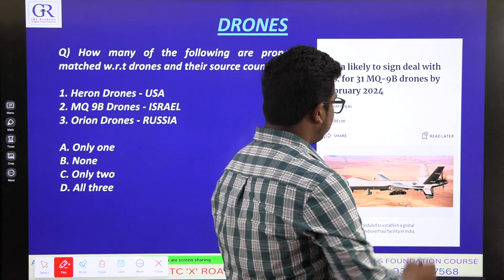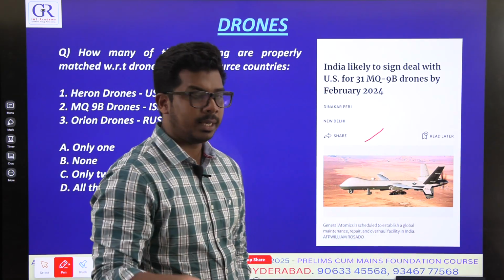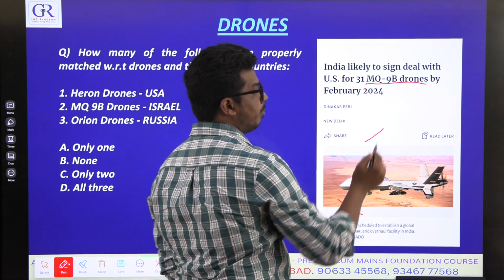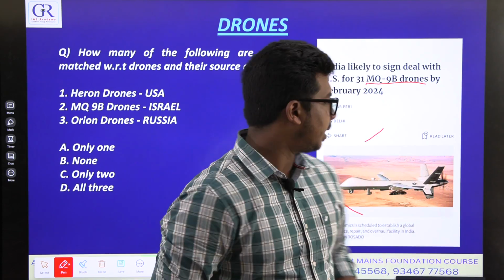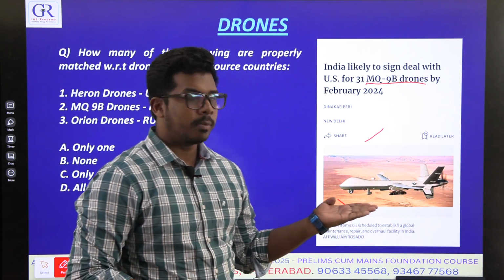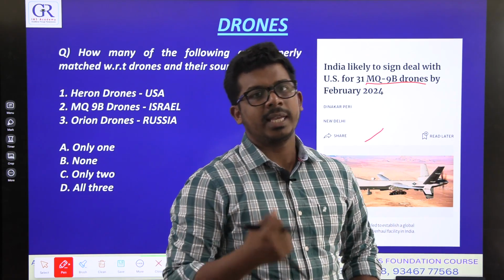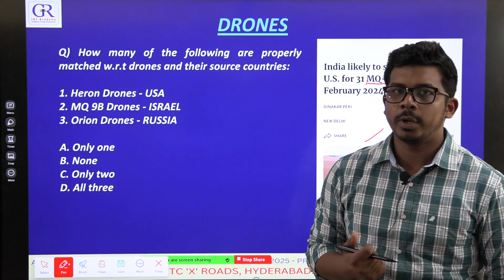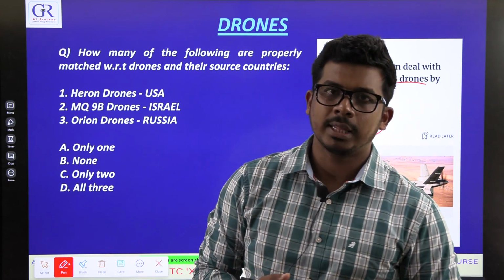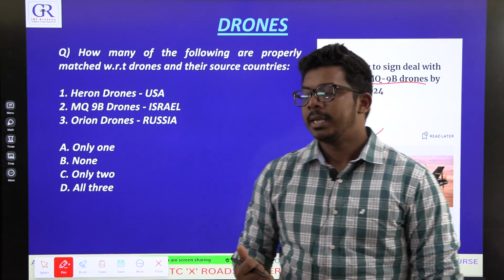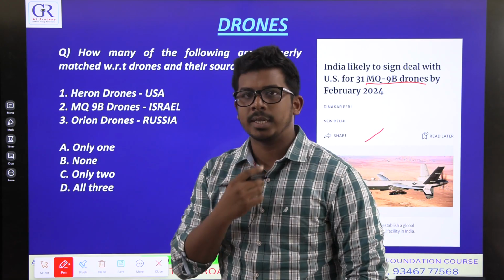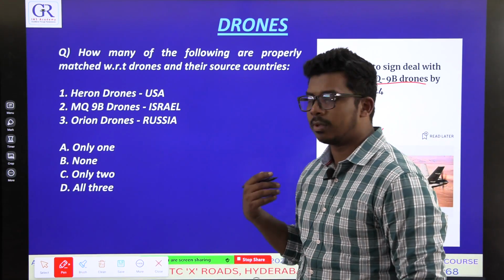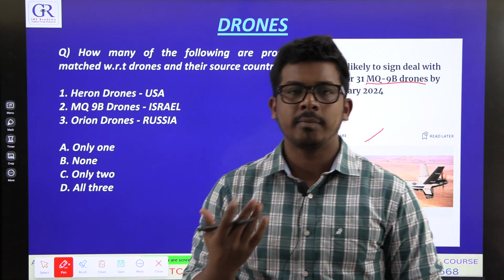Now drones. See this news first. India wants to buy some drones from USA, and what is the name of the drones? MQ-9B. This particular news is not so much important, but for various reasons there are so many drones in news recently. There is an ongoing war between Russia and Ukraine for the past 2 years. Similarly, Israel and Hamas also are in war. For the past 1-2 years, some drones from Israel are also in news. So there are many drones in news.